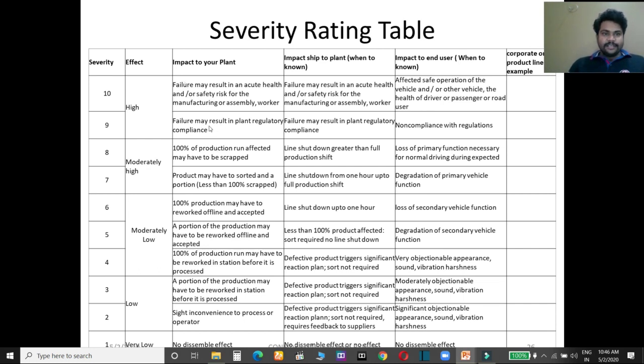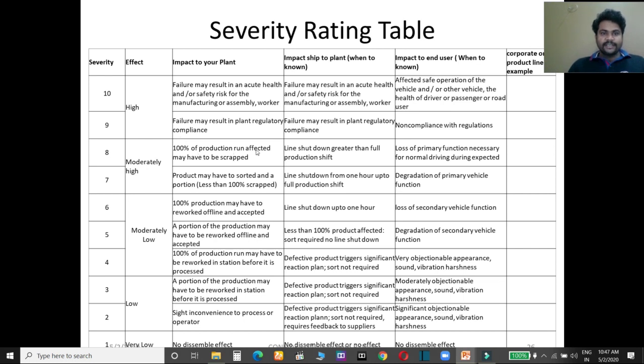For which reason do we have to give 9? Here, failure may result in plant regulatory non-compliance. Suppose your plant is not following the safety compliance, then you have to write 9 here. Suppose it has been decided by safety regulatory compliance to provide PPEs for workers, and you are not providing them, then it will be 9.